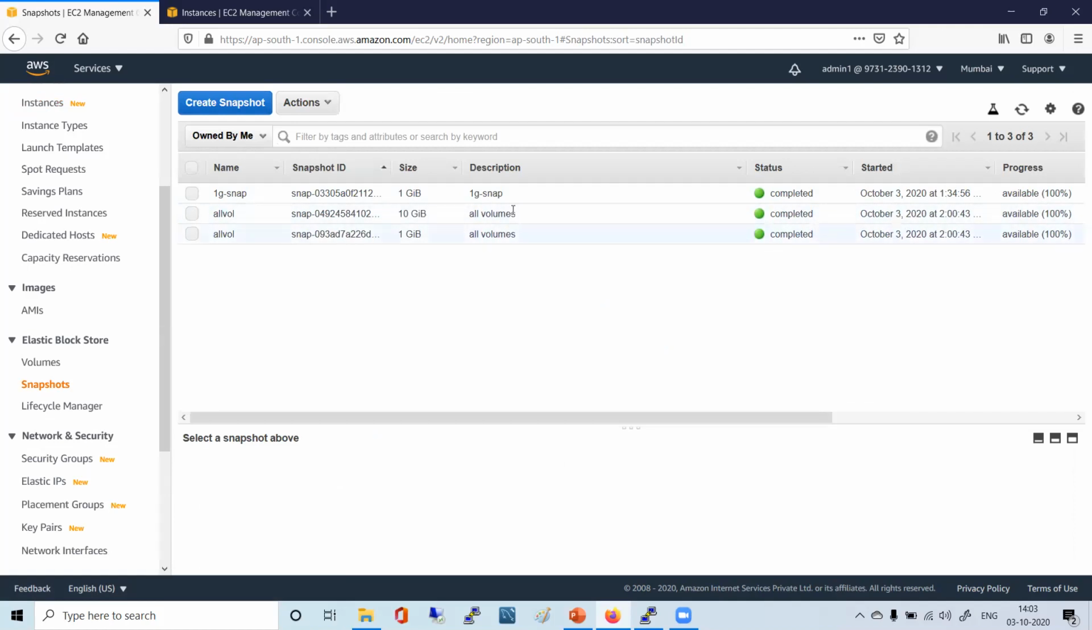Created volumes. Shweta, what happened when I chose instance? We got both the volumes. When we selected instance, whatever volumes were there...